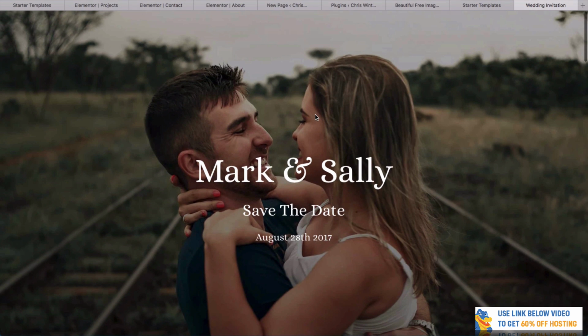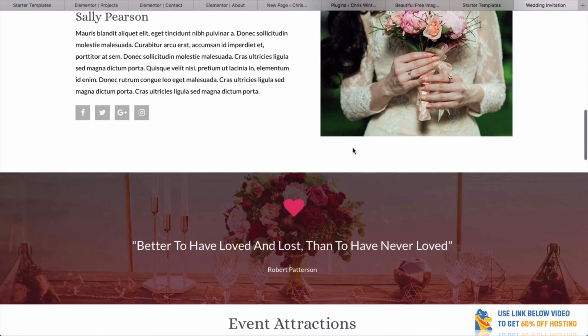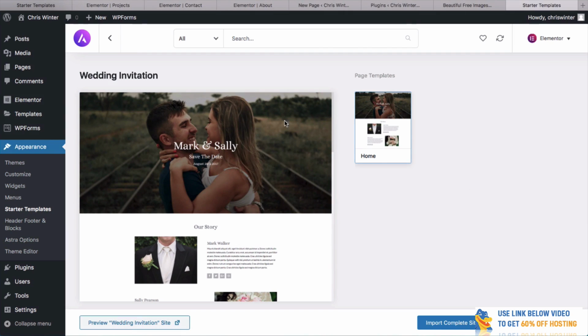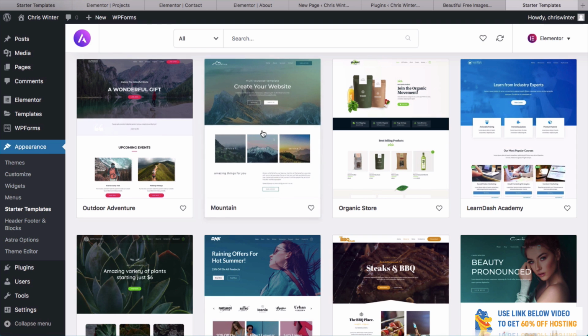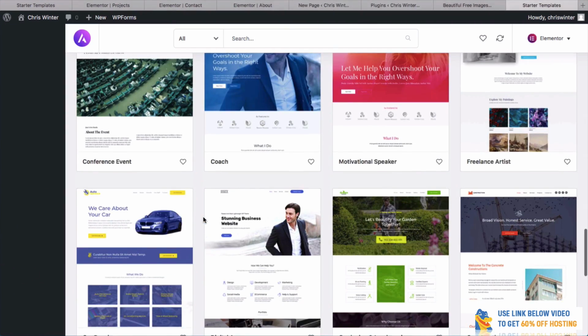And sometimes, keeping the website nice and simple is a good idea. You don't have to have 3,000 pages. Why not just have 5 pages or 1 page like this wedding website's done right here? If it gets the information across, it's totally good. So like I said before, if you do want to use any of these, all you need to do is click Import Complete Site. Don't do it if you've already done it because you will lose your site, but you can just simply click Import Complete Site and you can start over fresh.